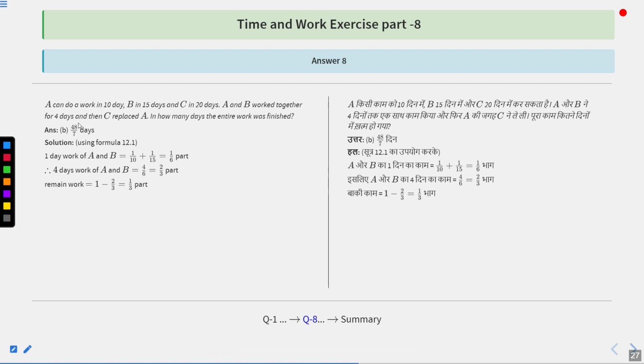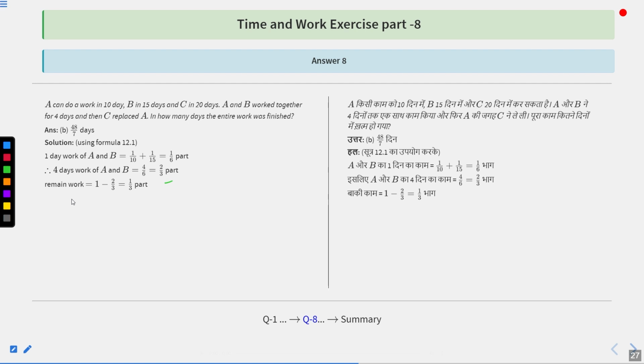A and B work together for 4 days. So if one day both of them can do 1/6 part, then in 4 days they can do how much part? 4 × 1/6, that is 4/6 part. 4/6 is 2/3. That means by A and B in 4 days, 2/3 part has been done.